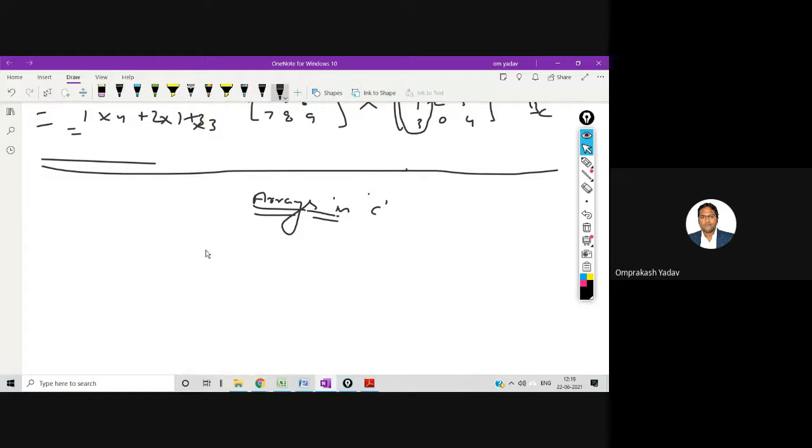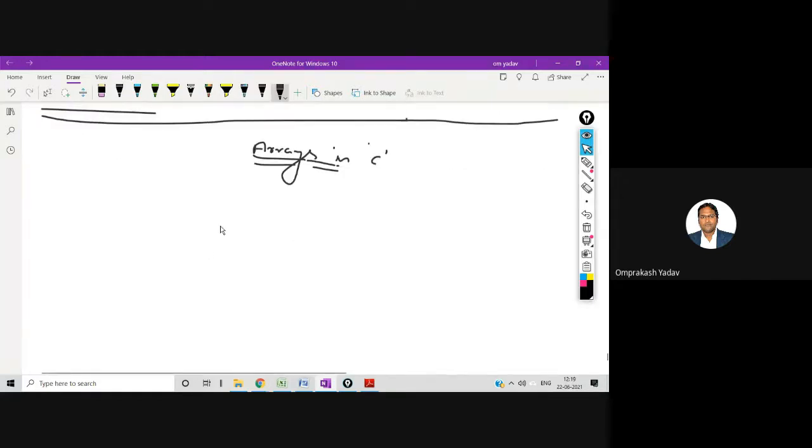For example, see what happens. Suppose we have to create a variable for roll number. In your class, let's say 68 or 70 students are there. If I want to create variables for roll number so that I can store all these 70 students' roll numbers, I'll have to create 70 variables, right?